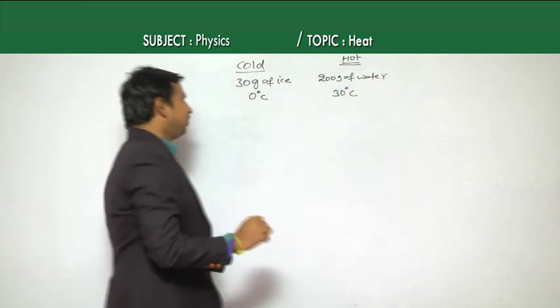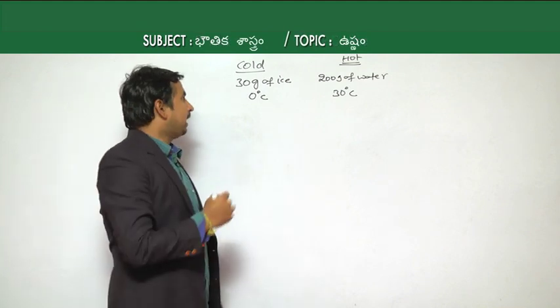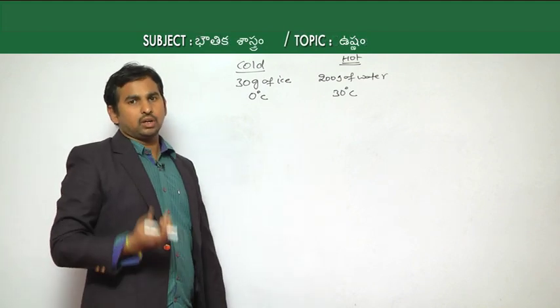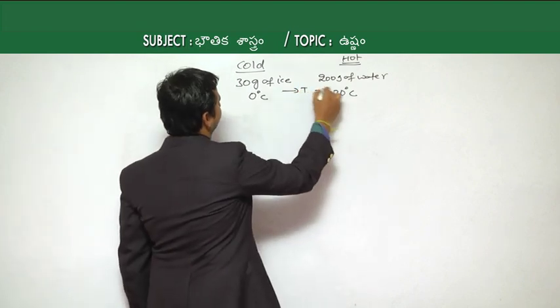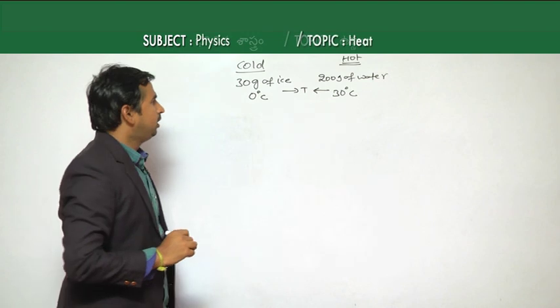That is acting like a hot body, and ice is acting like a cold body. When the hot body and cold body are mixed, both come to one final temperature. Let that final temperature be T.